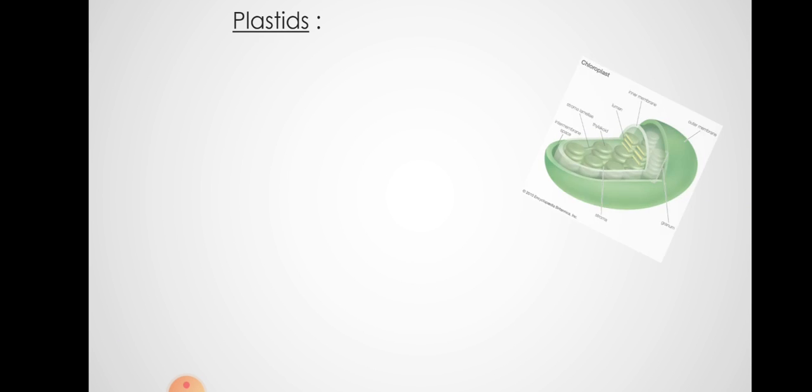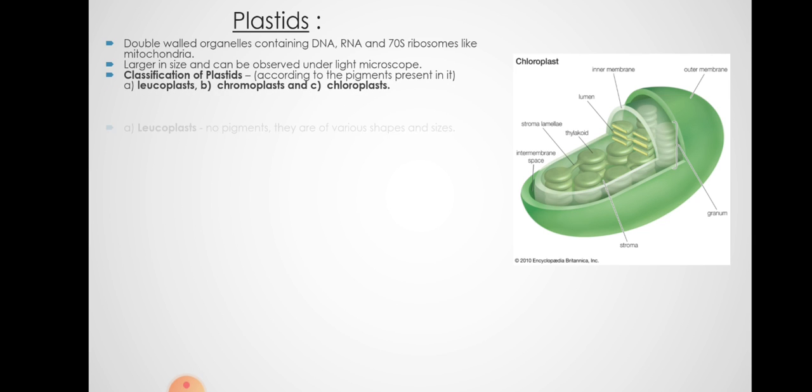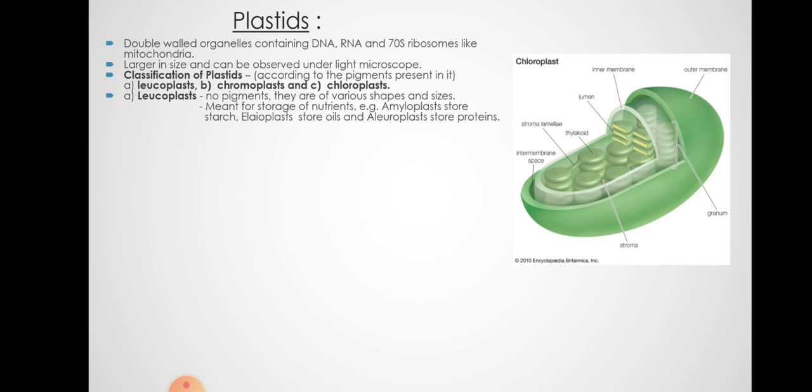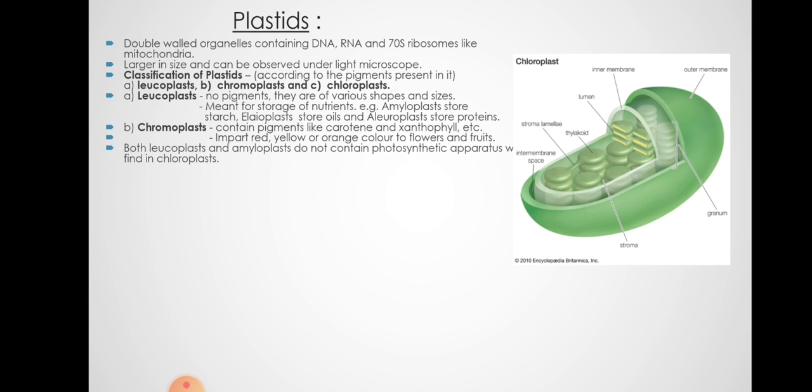Then you have plastids. One of the plastids I have shown here. There are different types of plastids: leucoplast, chromoplast, and chloroplast. Leuco is the one which has no pigment, and it stores food, nutrients. Like amyloplast store starch, elaioplast store oils, and aleuroplast store protein. Chromoplasts have colors like carotene and xanthophylls. They impart yellow, orange color to flowers and fruits. Some fruits, like tomatoes, look red. It is because of the chromoplast. Chroma is color, it is easy to remember.